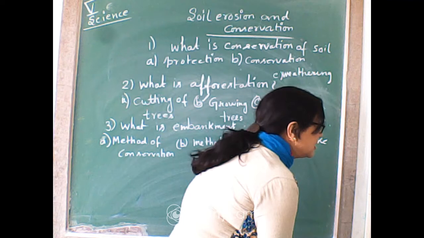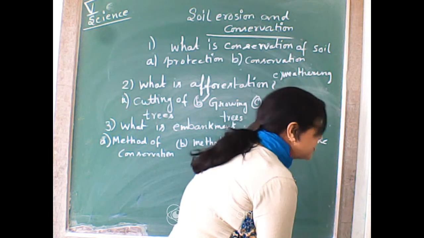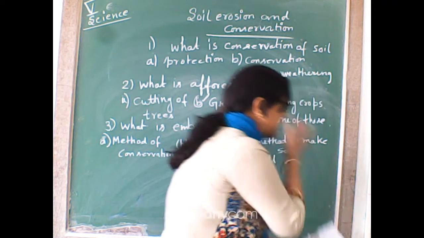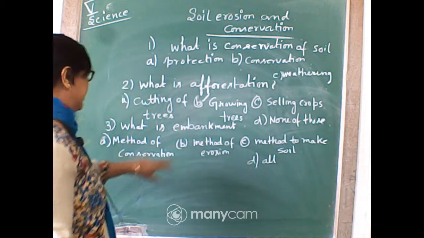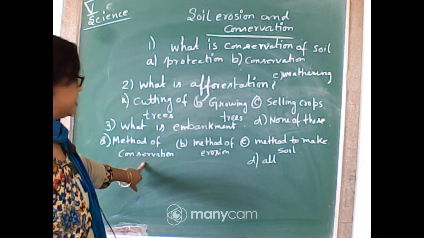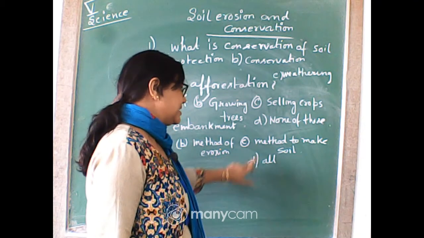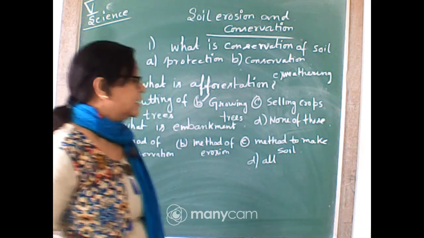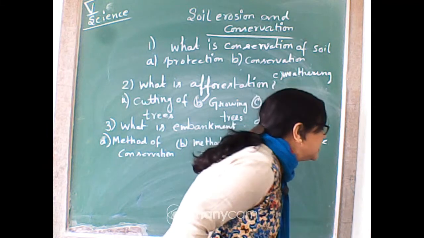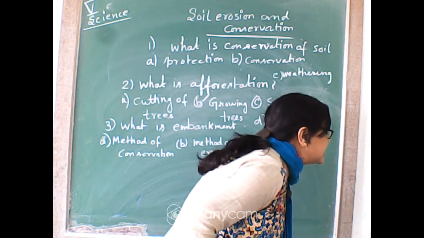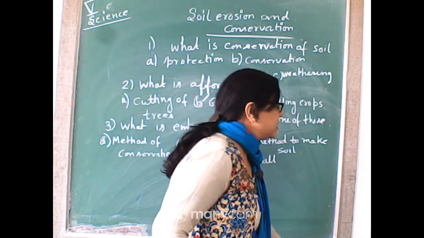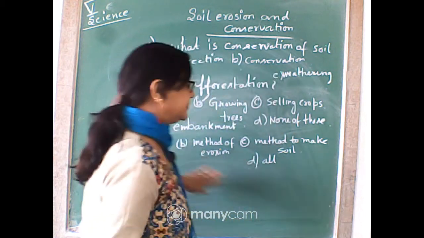Yes, I have given you. What is embankment? Is the embankment a method of conservation? Is it the method of erosion? Is it the method of making soil, or is it all? Write fast. Growing of trees on a large scale is called afforestation. Yes, but I am asking about this question now.